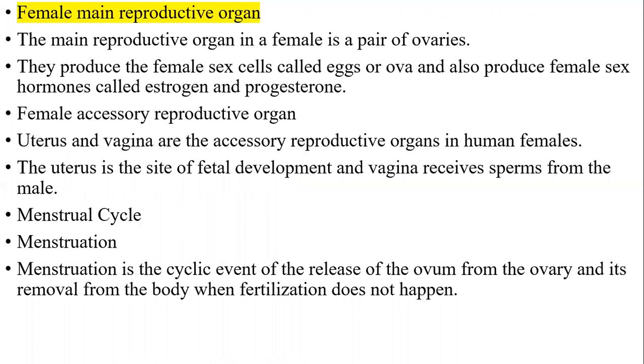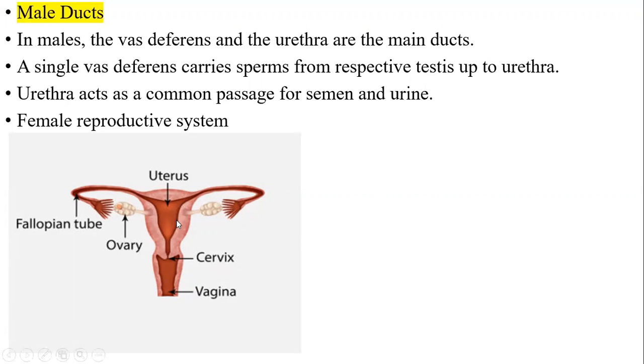So what will happen if sperms are not fertilized with ova? When sperms are not fertilized with ova, then there is no use of the ova or egg. So it will be ruptured and becomes corpus luteum. Actually, corpus luteum releases hormones. It is not unwanted. Corpus luteum is a ruptured egg or ova that releases hormones.